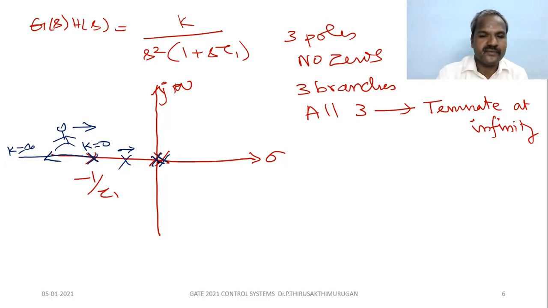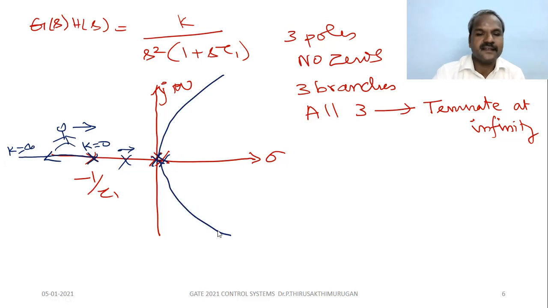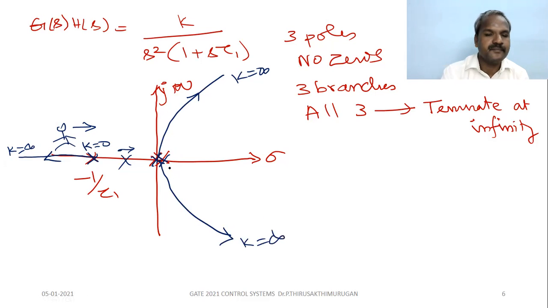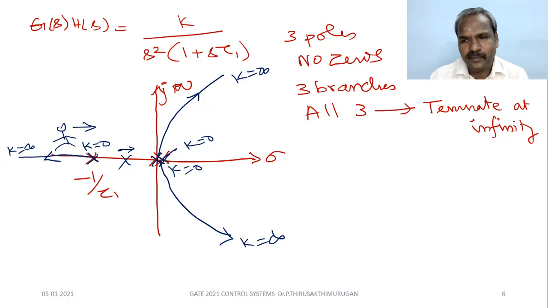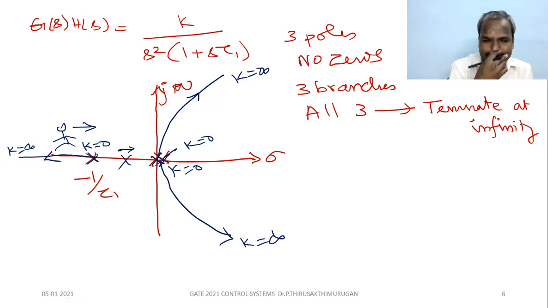You know the shape of this, like a parabola. So the shape will be like this. This branch moves and ends at k equal to infinity. This branch terminates at k equal to infinity. Here both originate at k equal to 0. Understand? So this is the typical plot for root locus, right?